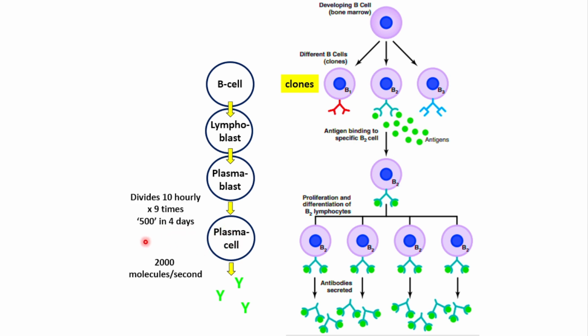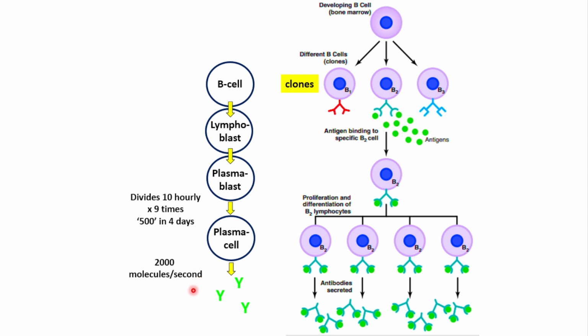Now each of these 500 plasma cells will produce 2000 molecules of antibodies per second. Just imagine 500 plasma cells producing that many molecules of antibodies per second. Just imagine where the number goes per second production of antibodies, and in a minute, in an hour, it is just an unbelievable amount of numbers.